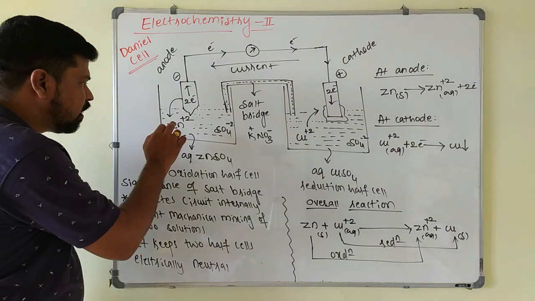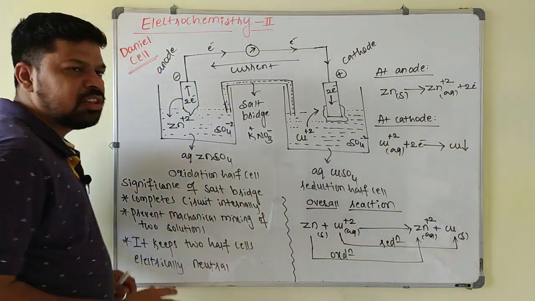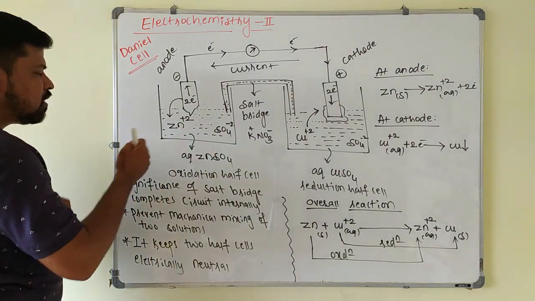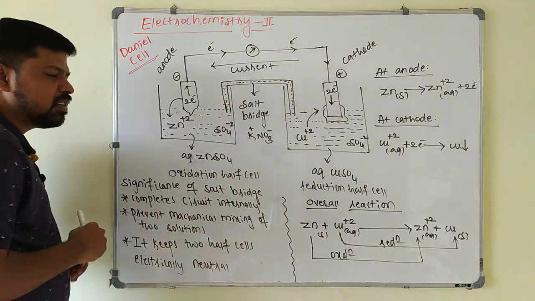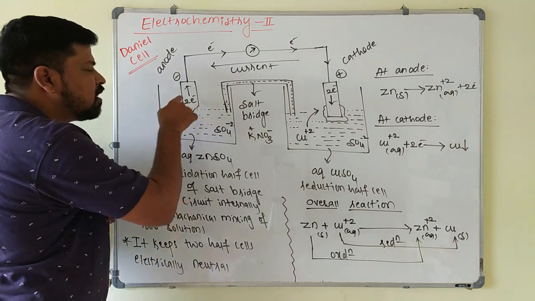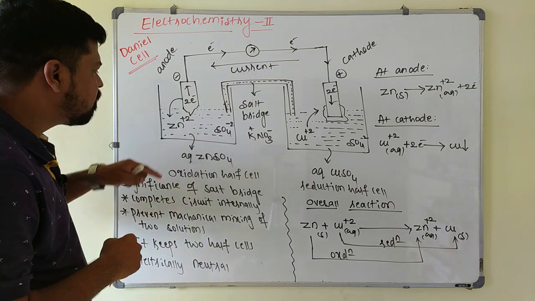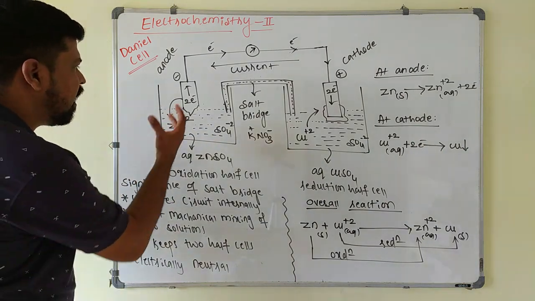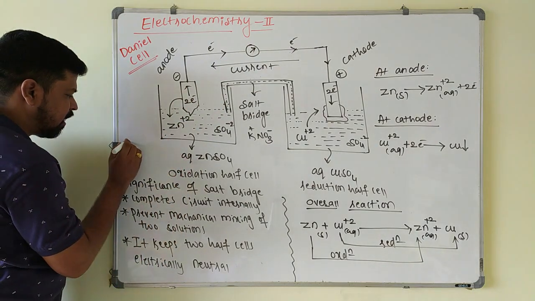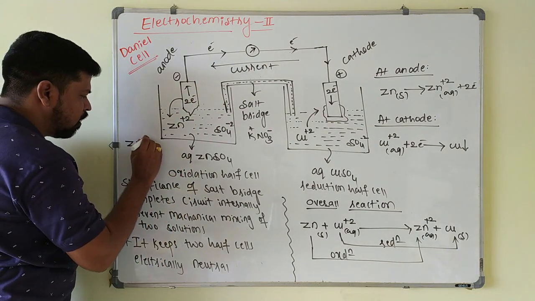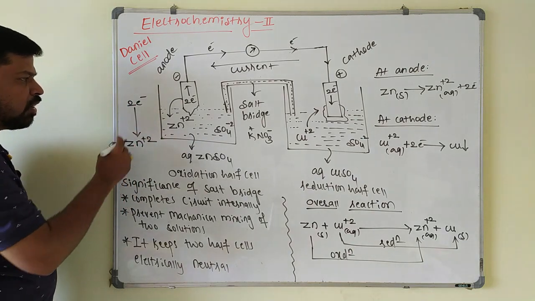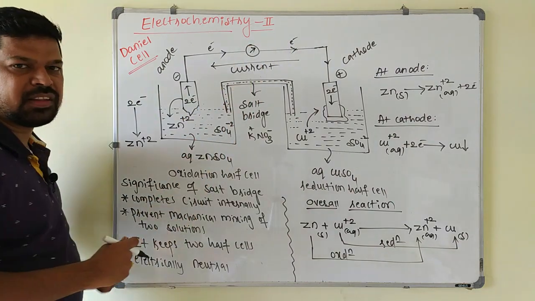Due to the imbalance of these ions, the flow of electrons will stop. As the concentration of Zn+2 ions increases, more Zn+2 ions surround this electrode. Being positive in nature, these Zn+2 ions will attract the electrons, so the flow of electrons will stop. If I take this Zn+2 ion, being positive, it will attract the outgoing electrons towards itself, so the electrons cannot move further.